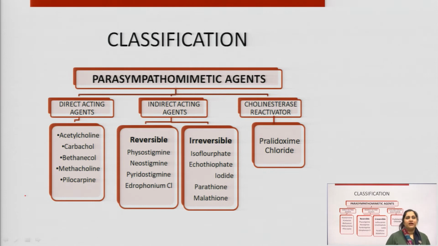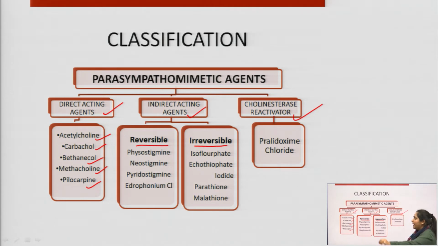So, when we classify these parasympathomimetic agents, we have direct acting agents, indirect acting agents, and another category, cholinesterase reactivators. First, the direct acting agents contain acetylcholine, carbachol, bethanechol, methacholine, and pilocarpine. Indirect acting agents are of two types, reversible and irreversible.